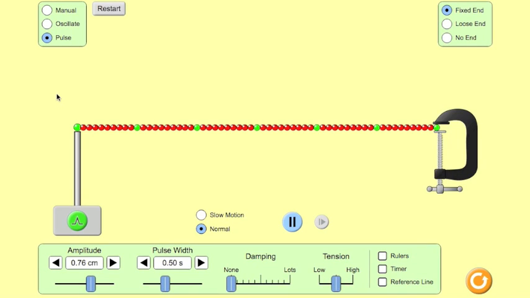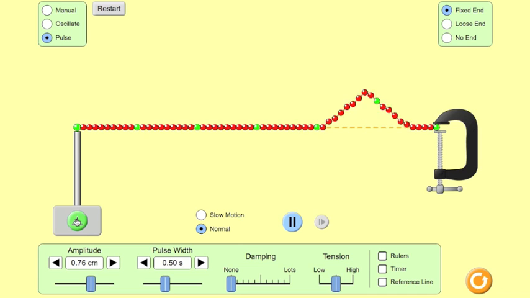Consider a pulse wave moving through a medium. What happens to a pulse when it reaches the end of that medium? The answer depends on whether the medium is fixed in space or free to move at its end. For example, right now it is at a fixed end, and